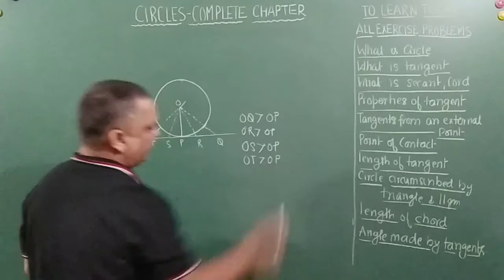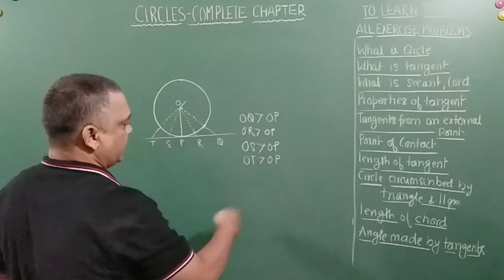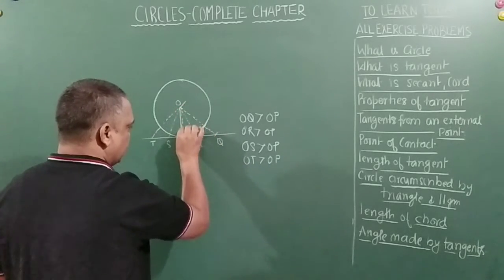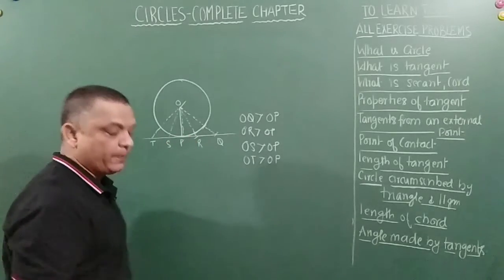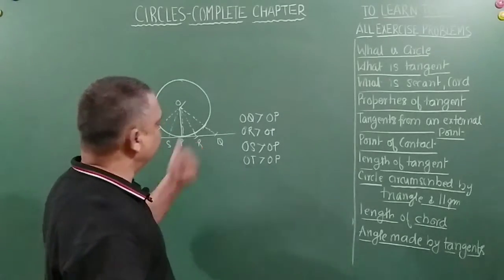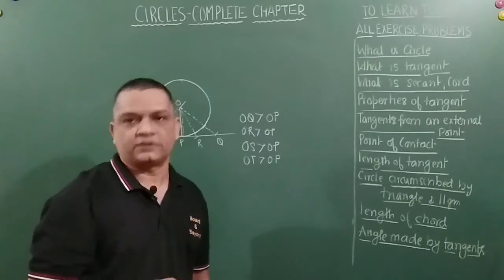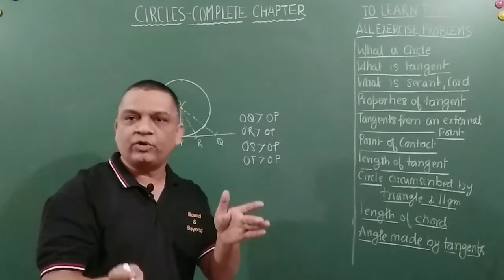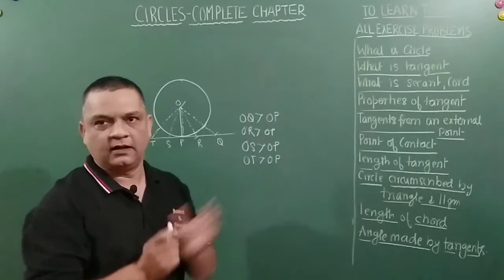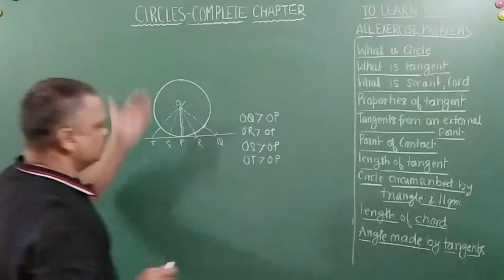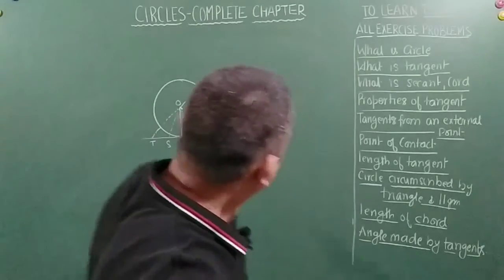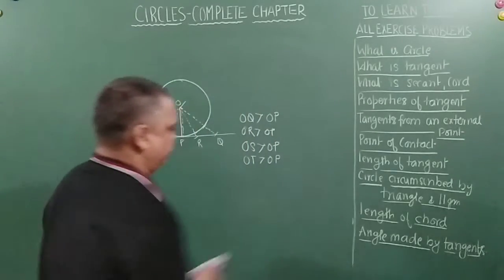Right? So what happens is, when you try shifting it, this distance, whatever extra you have, will keep on reducing. Right? Here it will reduce a little more, and a point will come when this will be perpendicular, right? That is at 90 degrees, and the distance will be shortest. So the shortest distance from the center to the point of contact is the perpendicular distance from the center to the tangent, right? So this was being asked to you. You can basically write the narration for it and then clear it off, right?